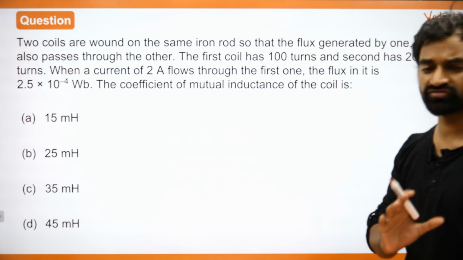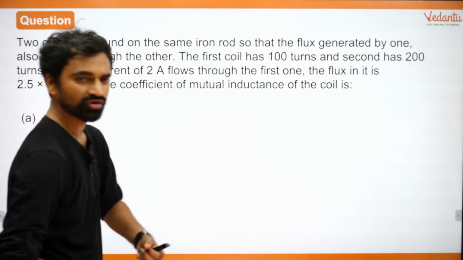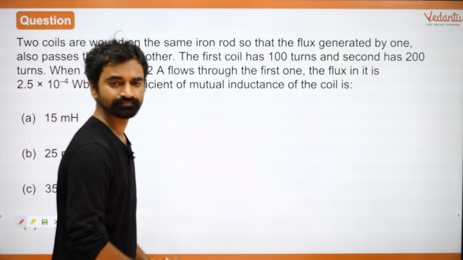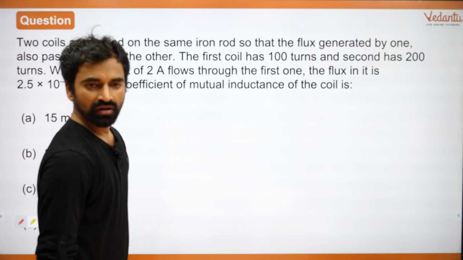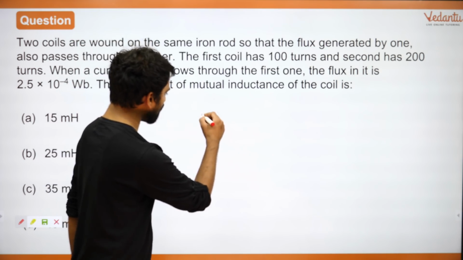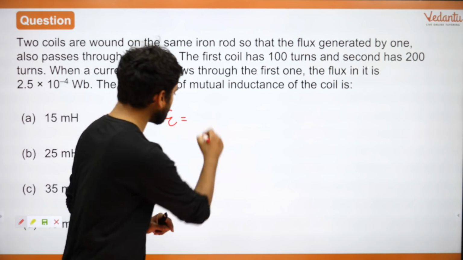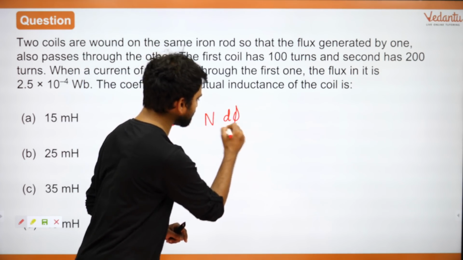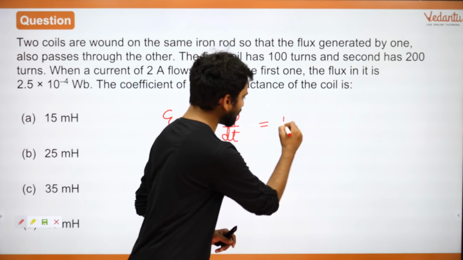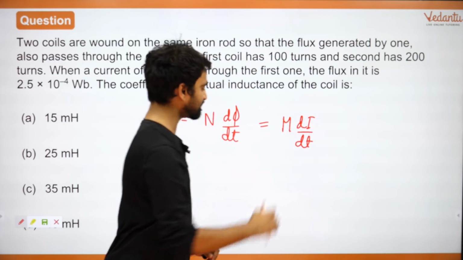The coefficient of mutual inductance, as in whatever is the mutual inductance, that is what we want to find out over here. How do you find this out, everyone? How would you solve this question? Okay, alright, let's see. So the EMF can be given to me in 2 ways. One is N into d phi by dt. It can also be given to me by M into di by dt. This is the formula for mutual inductance.